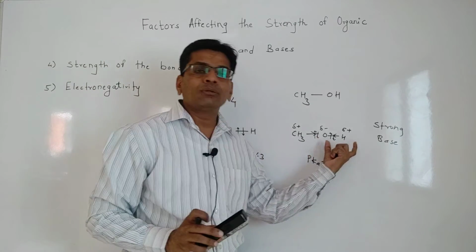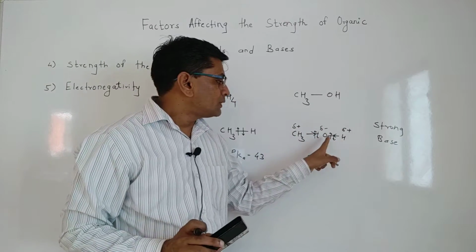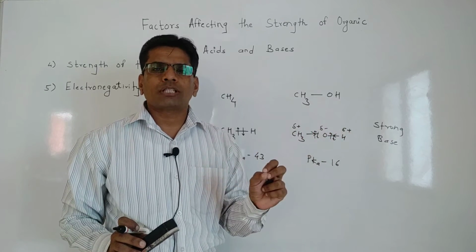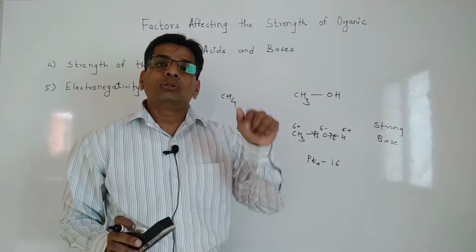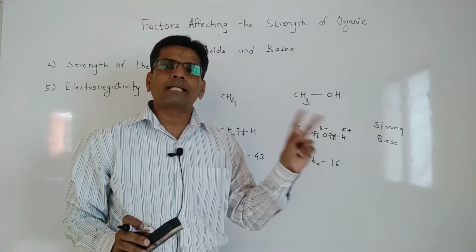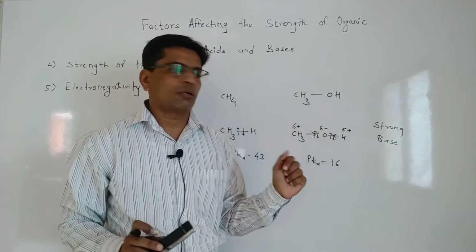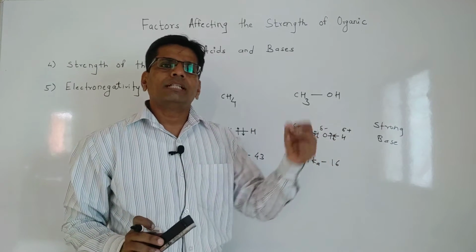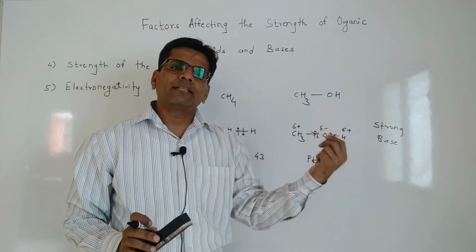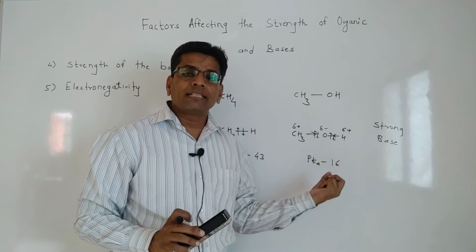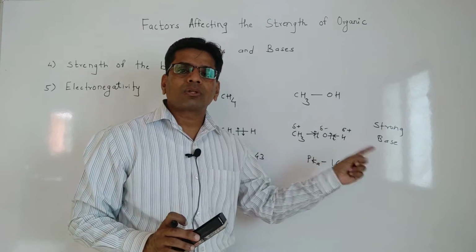Here this one can give the H plus ion because, due to the electronegativity of oxygen, it withdraws the electron from all sides, which makes oxygen negative. At the same time, whatever atom is present at the neighboring position is converted into positive form. And when the molecule has a slight positive nature, then in the presence of a strong base it can give that H plus ion. So that is why this is acidic in nature when we use a strong base.